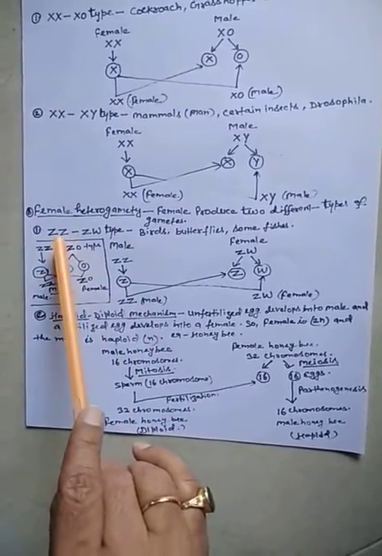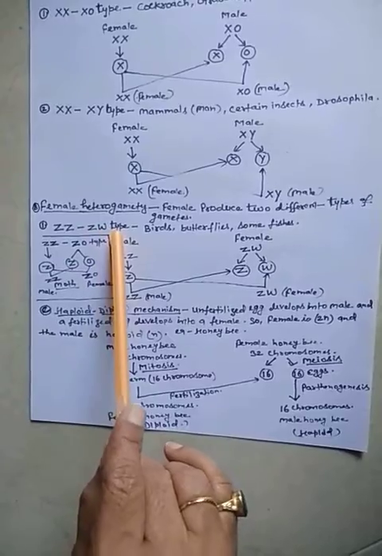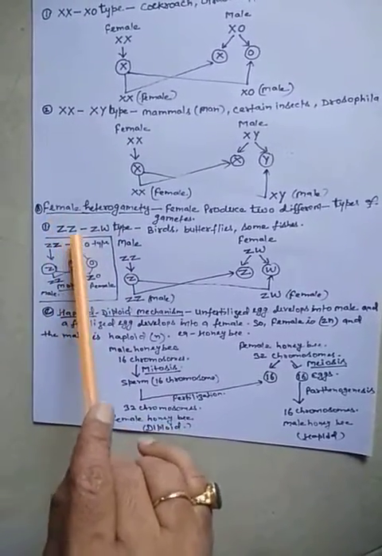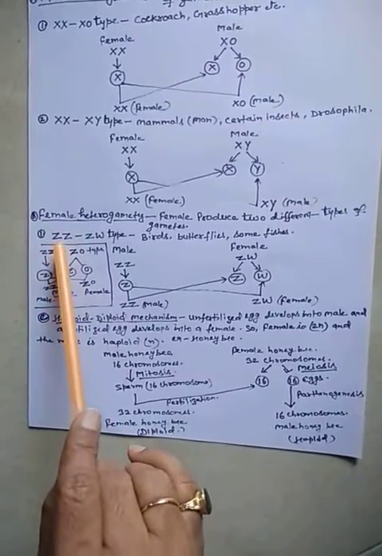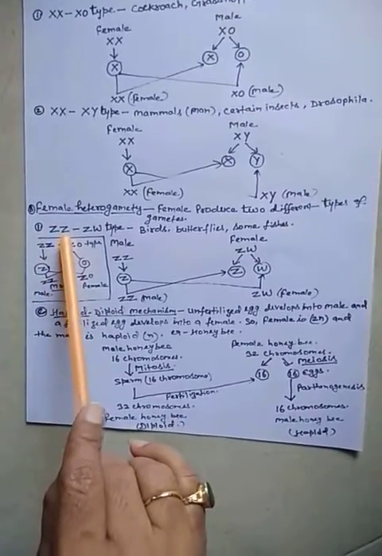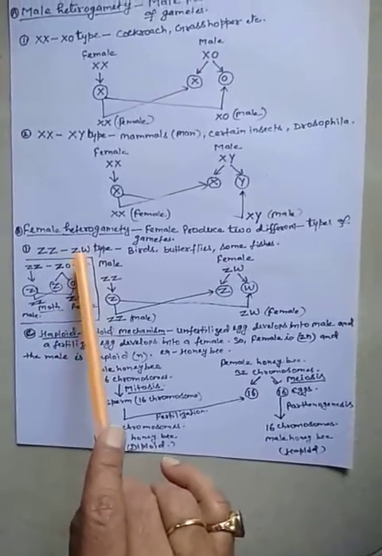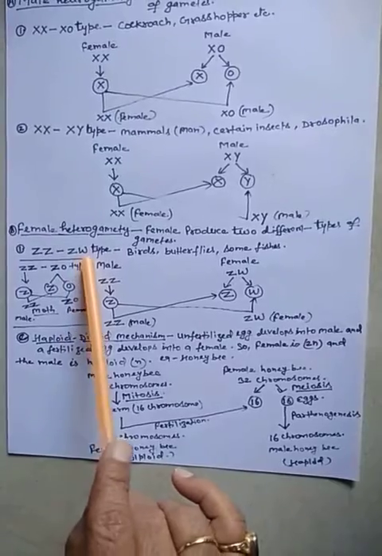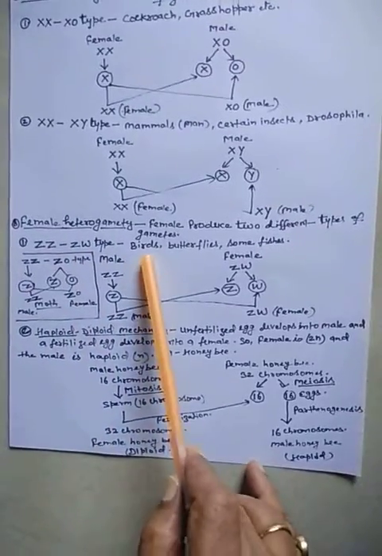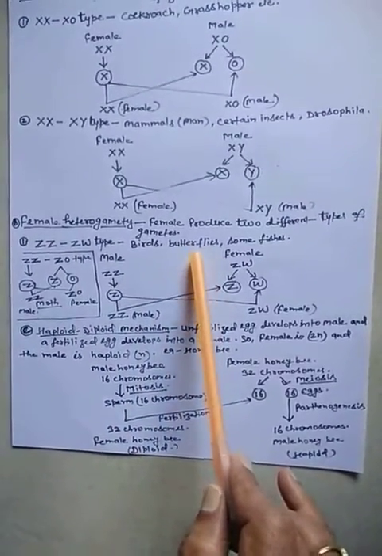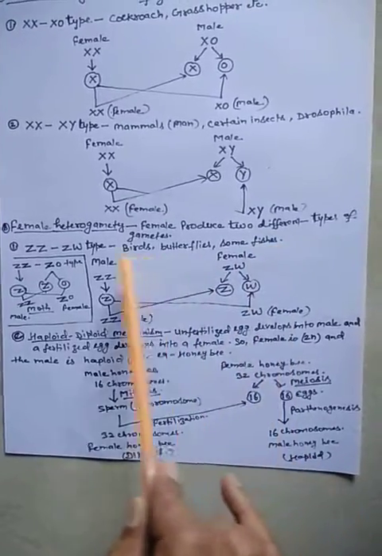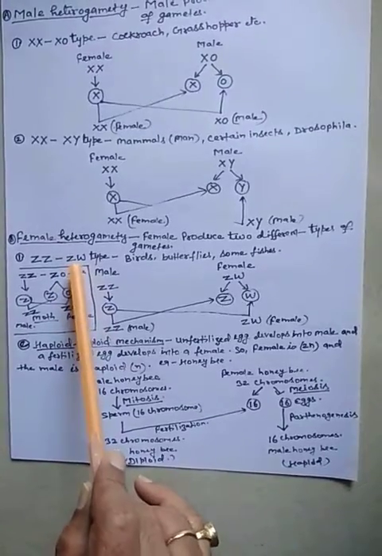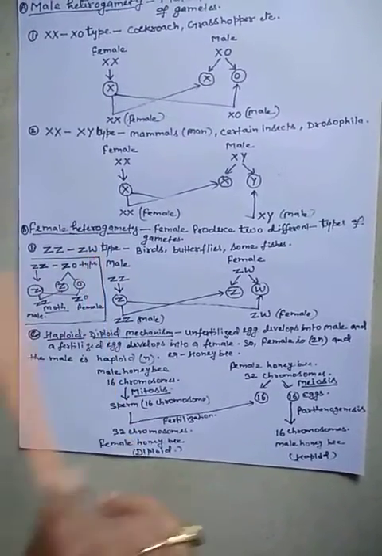One condition is ZW type. So ZZ means this is the male, having the similar sex chromosome, that is denoted by Z, and the female contains the two types of sex chromosome, that is called Z and W. Examples: birds, some butterflies, not all butterflies, some fishes also, this kind of sex determination is found, in which the female contains the two types of sex chromosomes.